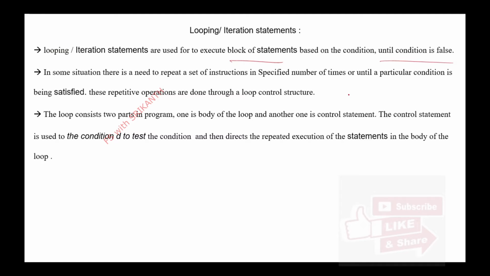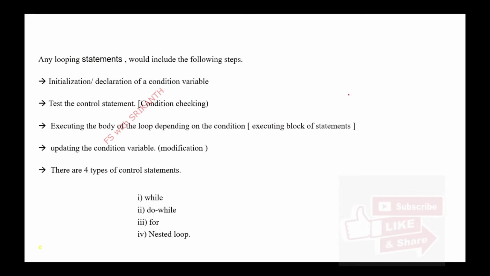With the help of these looping statements, we can declare and initialize the variable at runtime and update the variable. Two things are there, and we can test the condition until the condition becomes false. Overall, these looping statements have four types, right? First one is while, do while, for, and nested loop.